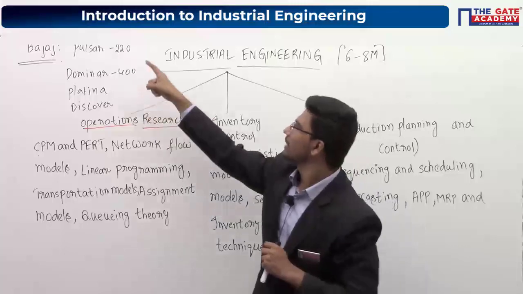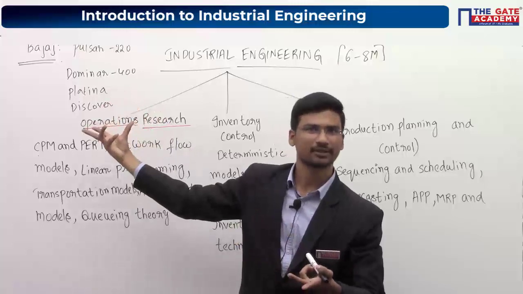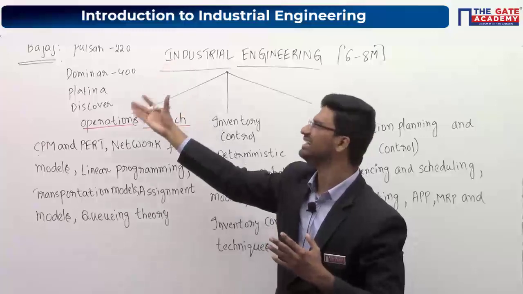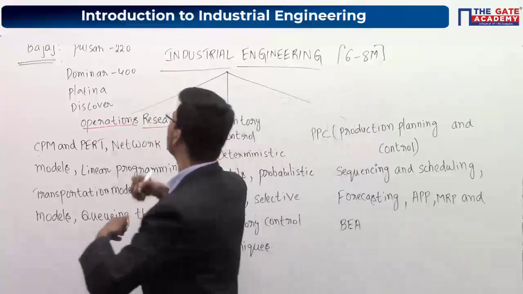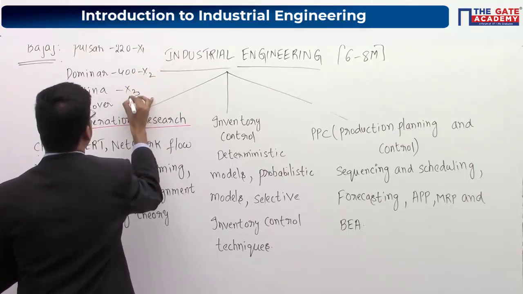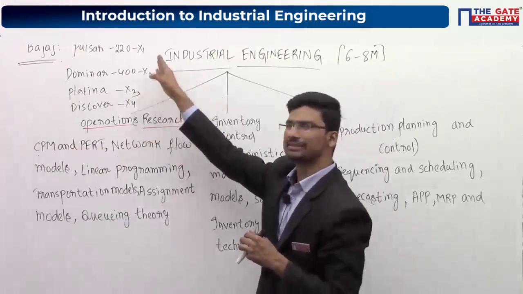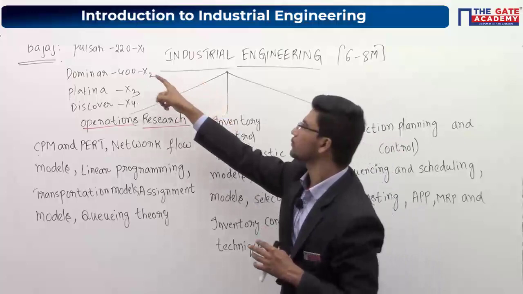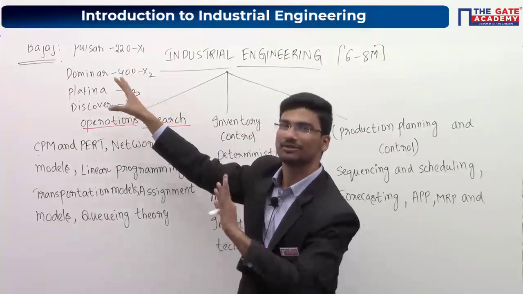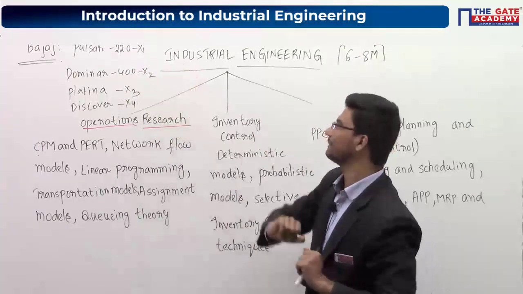Similarly, the number of units which this company is going to manufacture will also be different. Depending upon the demand in the market, they have to decide how many units of each and every bike to manufacture. Let us say these are X1, X2, X3 and X4 number of units of bikes. So Pulsar 220 is X1 number of units, then X2, X3 and X4. Platina they are not manufacturing nowadays, but just for an example we are taking it.